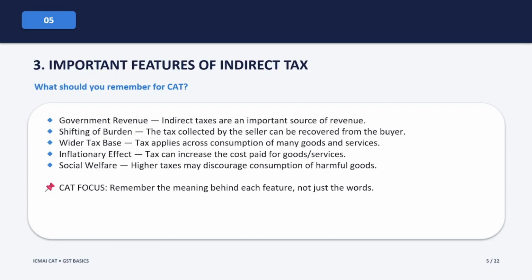And finally, indirect tax can also be used for social welfare. For example, higher taxation on harmful goods can discourage their consumption. Now for your ICMAI CAT exam, don't just memorize the names of these features. Try to understand what each feature actually means, because in an MCQ, the examiner may give you a statement and ask you to identify the correct feature.